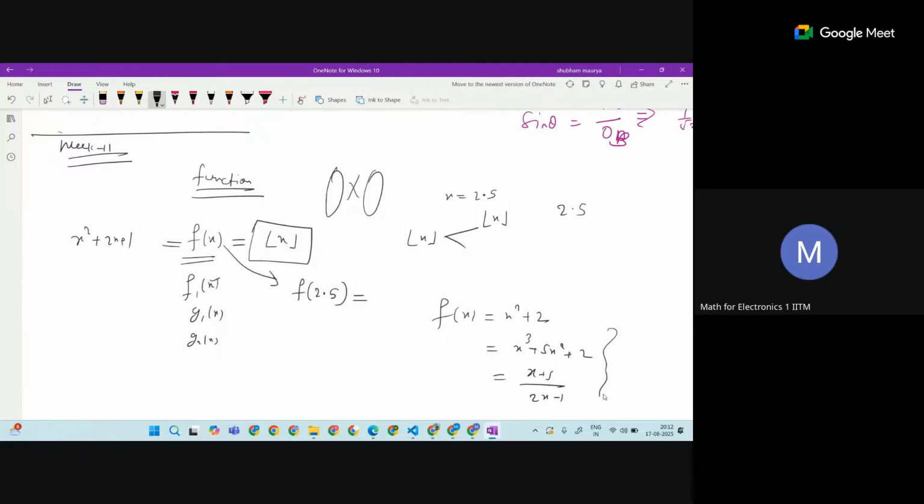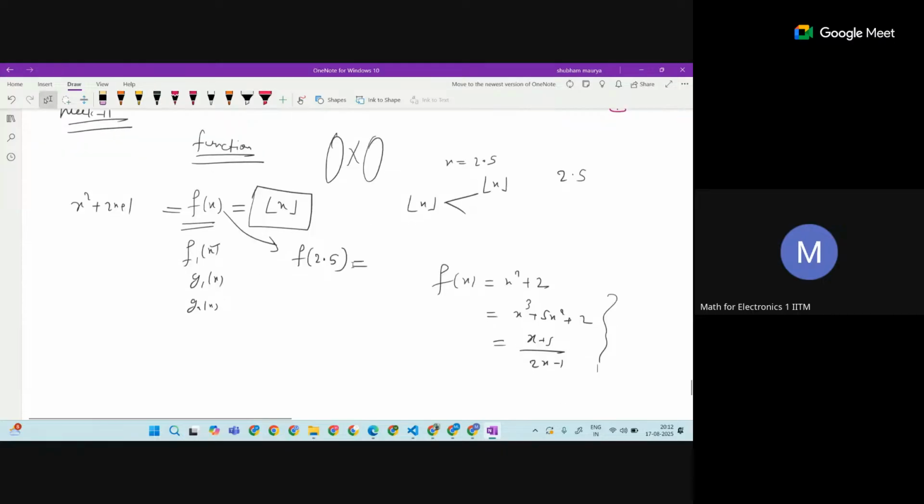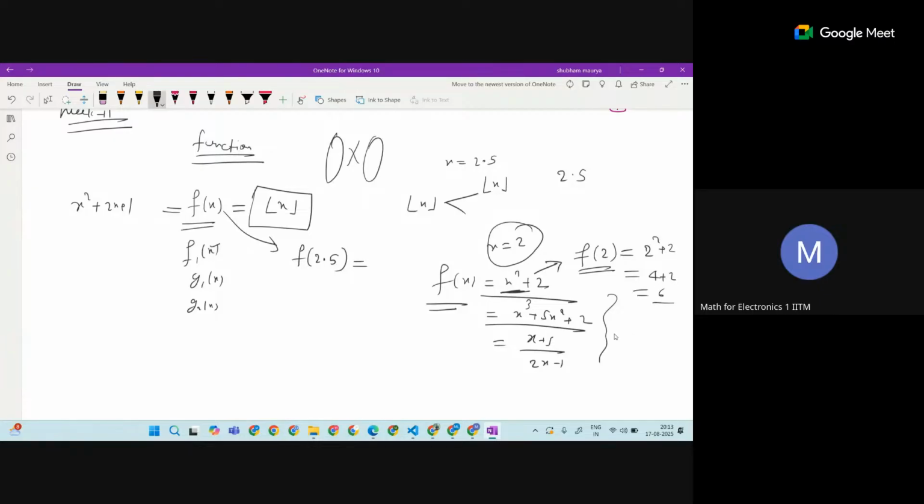In this case, the expression would be given in terms of x. Whenever you want to find the value of this function at a particular point, let's say x is equal to 2, consider the expression. So for f of 2, in place of x I will substitute 2, and in the expression also I will substitute. Here this is going to be 2 square plus 2, which is 6.